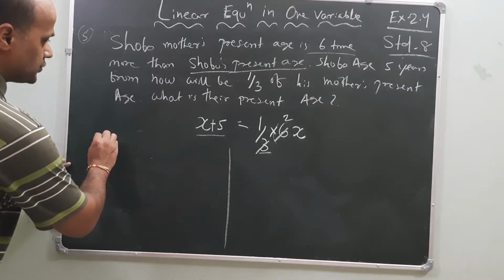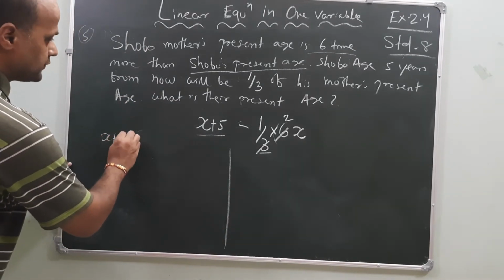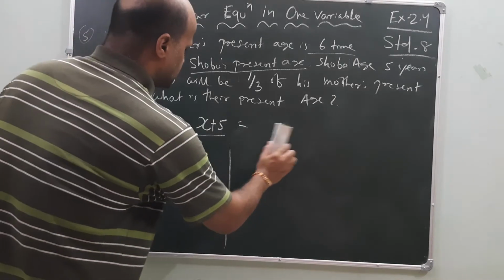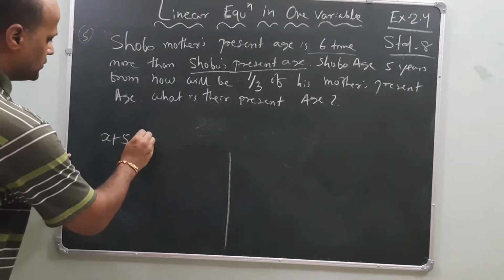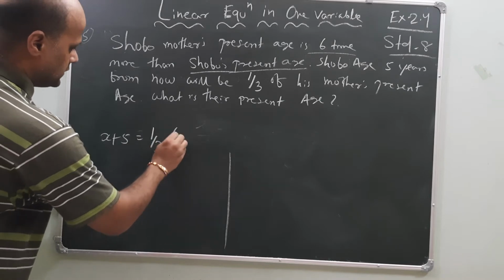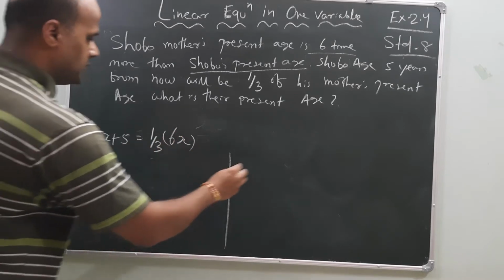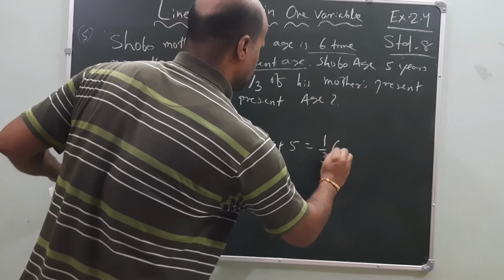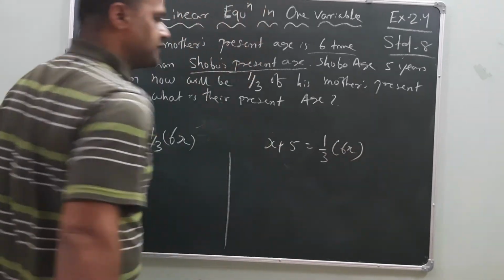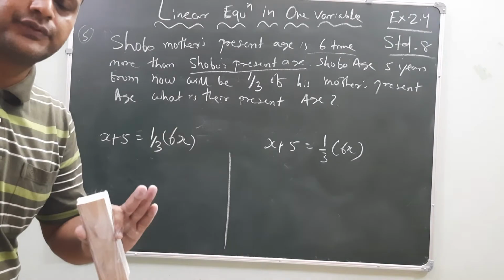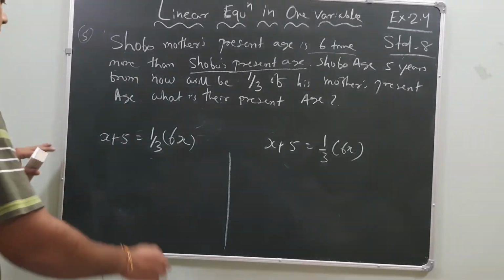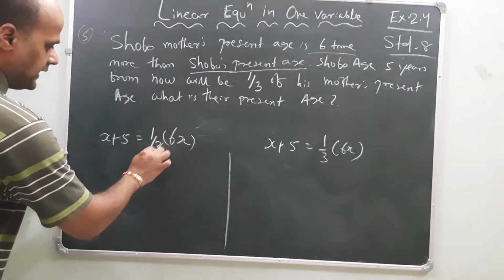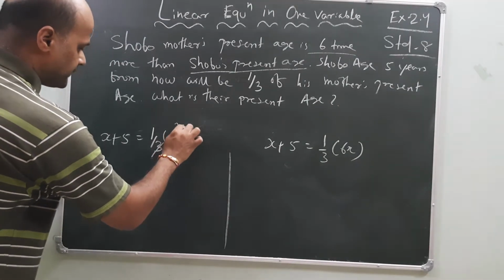So here it is coming: x plus 5 is equal to 1/3 of 6x. Here I will do two processes. Whatever is easy for you, just try that one, my dear friends. You can cut it here, 2x.